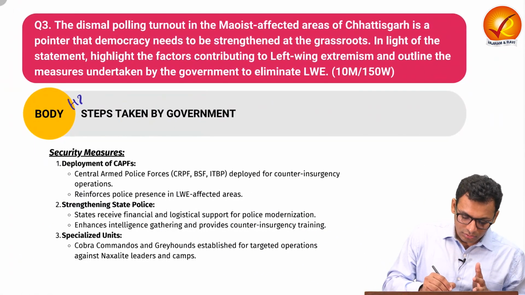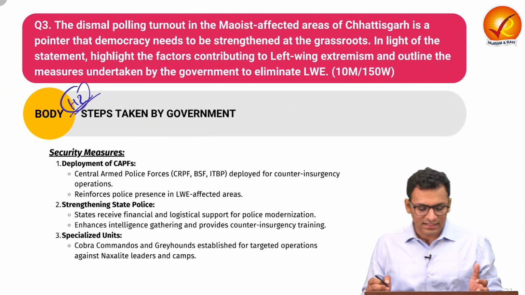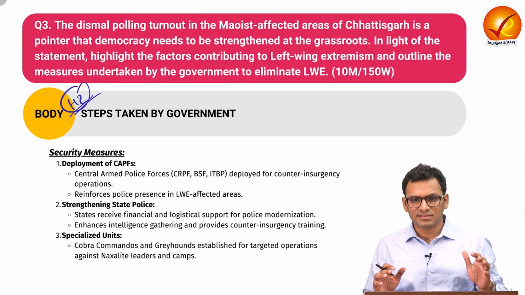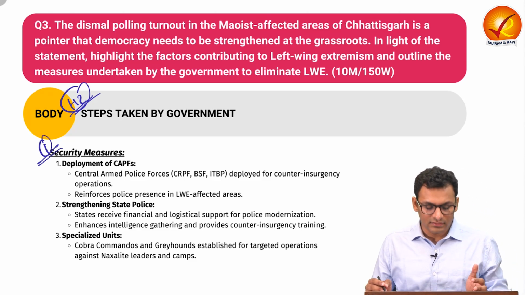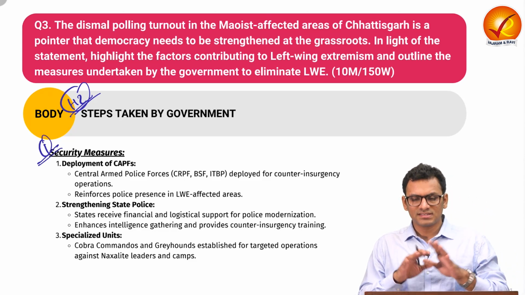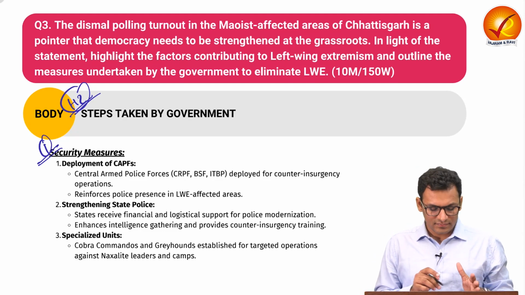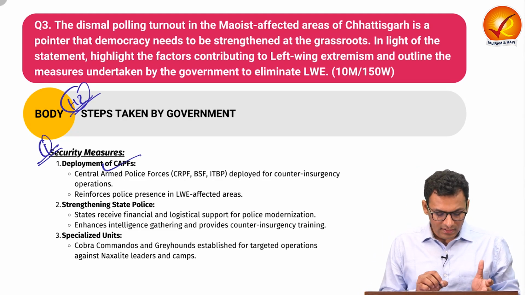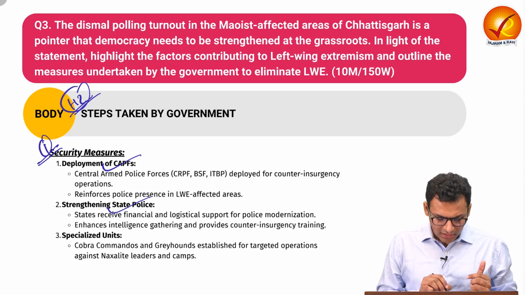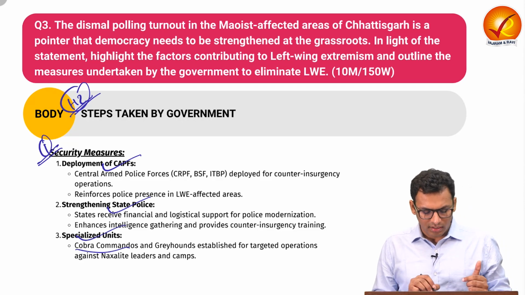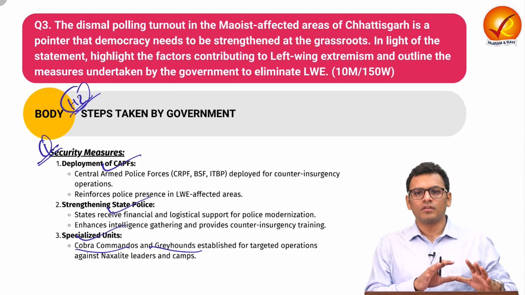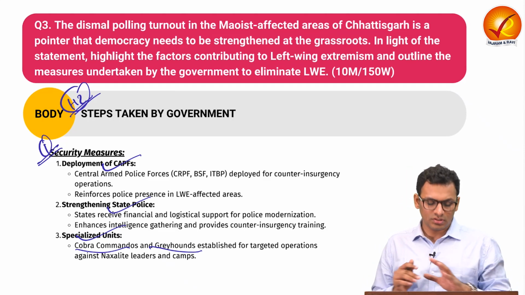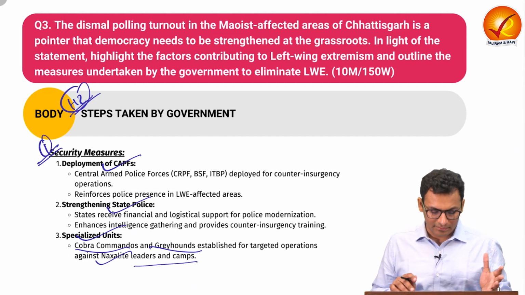In heading 2, you can talk about steps taken by the government. You can further divide this heading into multiple aspects. Firstly, we can talk about security measures. We have seen, to ensure the safeguard and protection of those regions, deployment of CAPF, strengthening of state police, and specialized units such as Cobra Commandos and Greyhounds, to ensure protection of the local population as well as elimination of Naxalite leaders and camps.